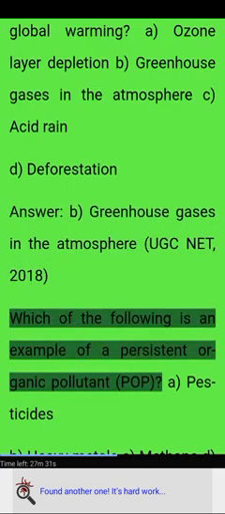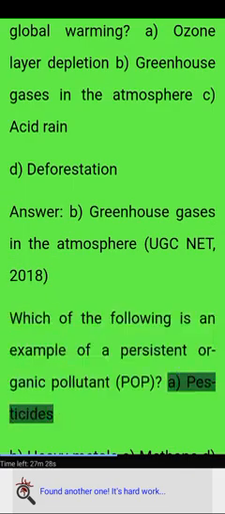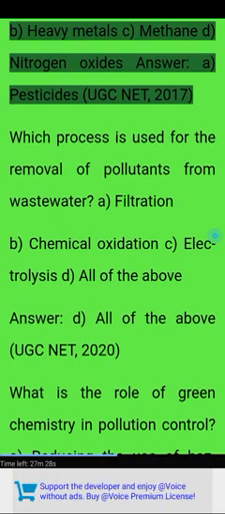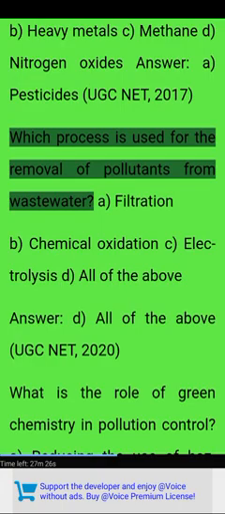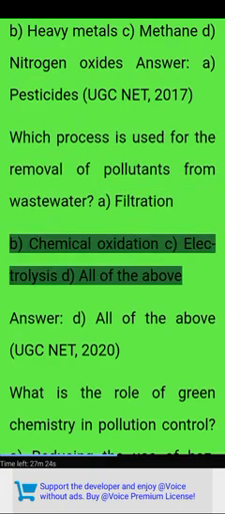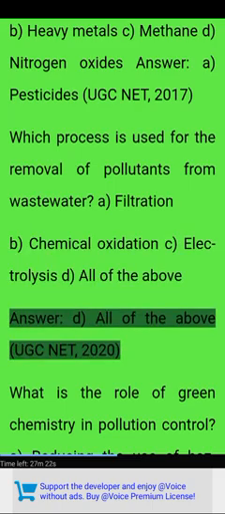UGC NET 2018. Which of the following is an example of a persistent organic pollutant, POP? A. Pesticides. B. Heavy metals. C. Methane. D. Nitrogen oxides. Answer. A. Pesticides. UGC NET 2017. Which process is used for the removal of pollutants from wastewater? A. Filtration. B. Chemical oxidation. C. Electrolysis. D. All of the above. Answer. D. All of the above.